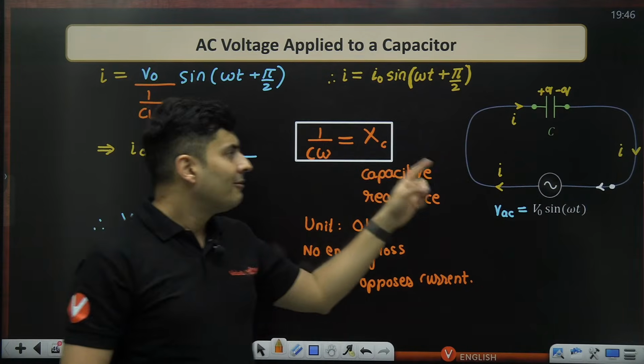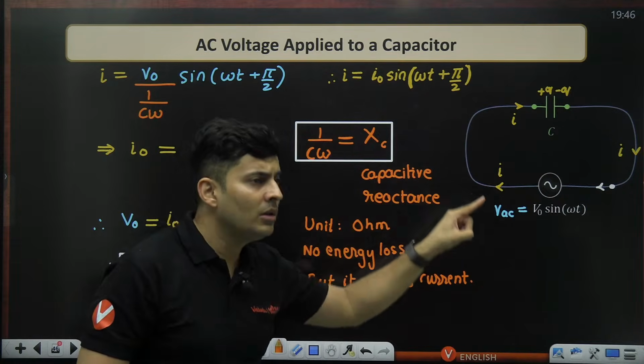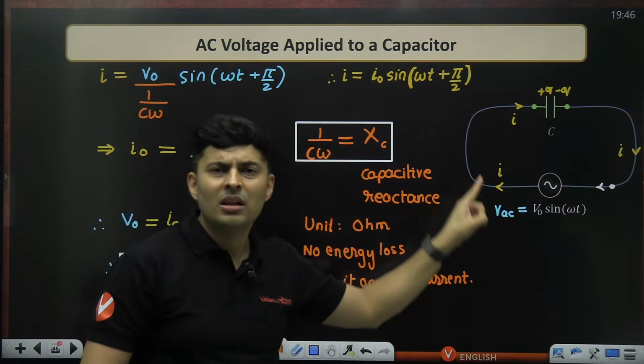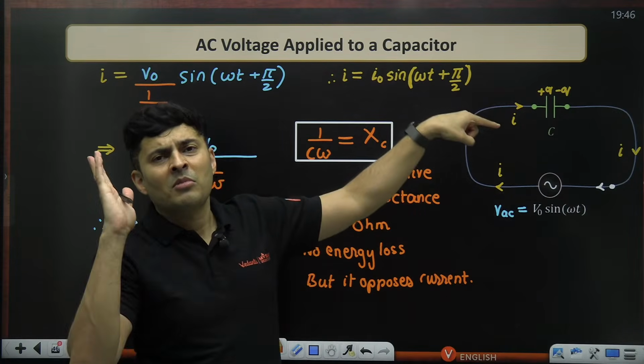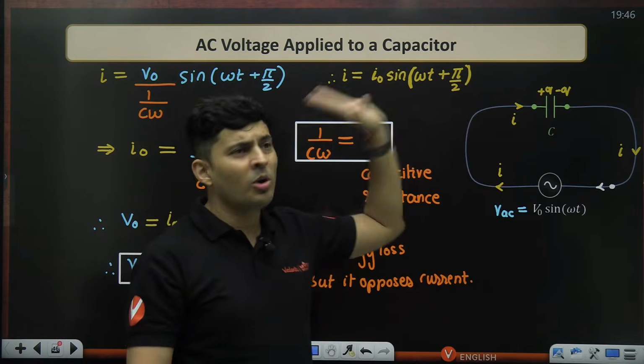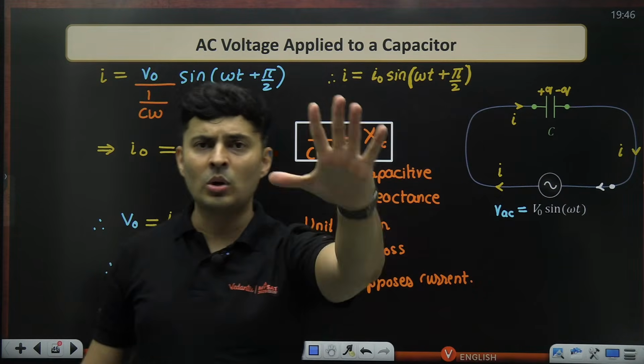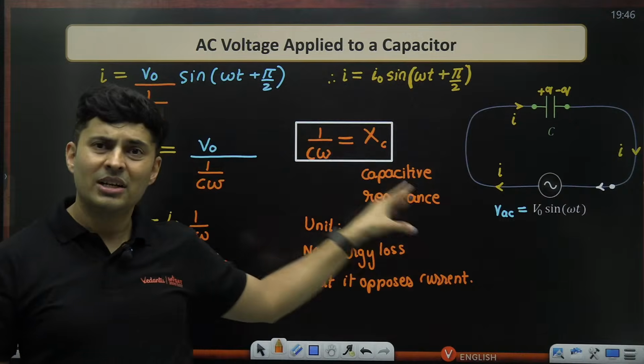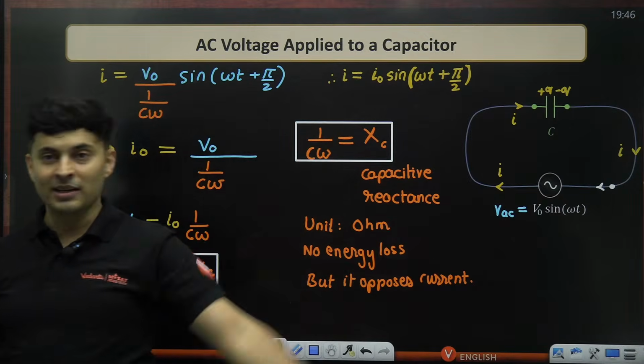And that's why when the current is changing very slowly, coolly, taking its own sweet time, after one day it is changing the direction, the capacitor will be like, bro, I'm going to block you. So it is going to block such a slow moving current.